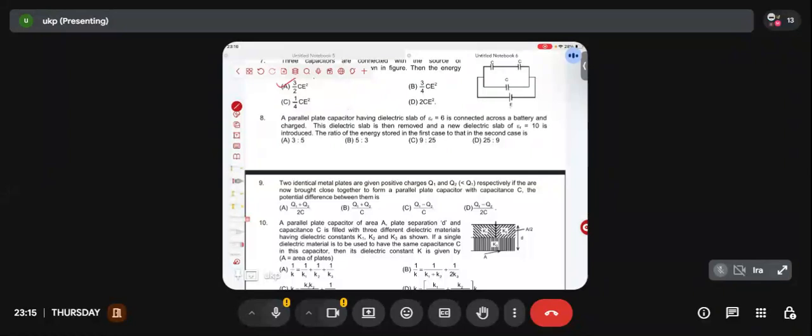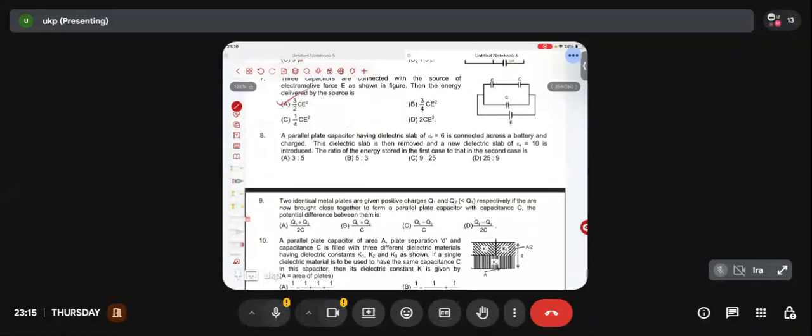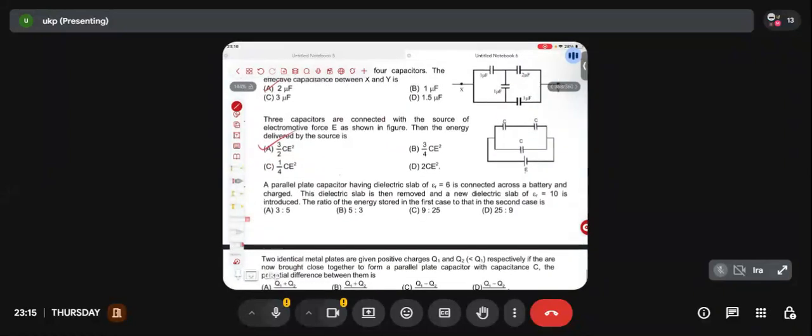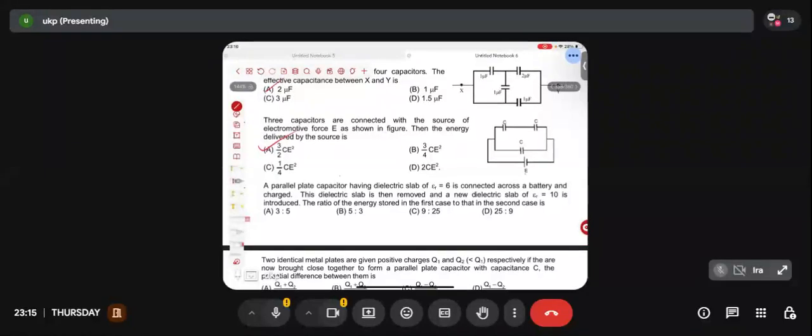Okay, yes, cakewalk problem again. Let's do this. Where should I do it? Should I do it here? We have some space here. Let's do it here. So they say that there is a parallel plate capacitor. Let me draw a parallel plate capacitor. A parallel plate capacitor is there, connected across a battery, and charged. Okay, let's charge it.